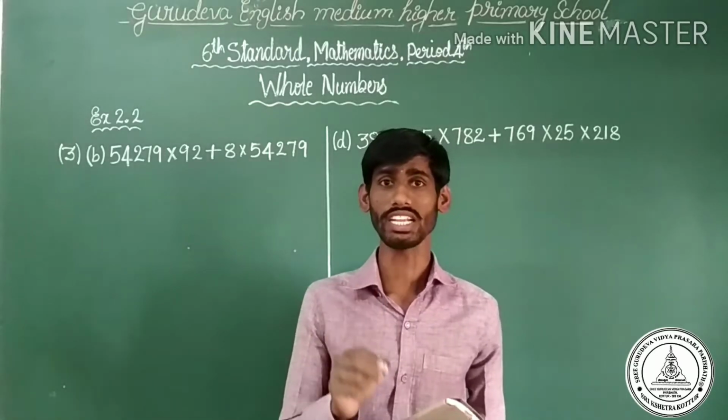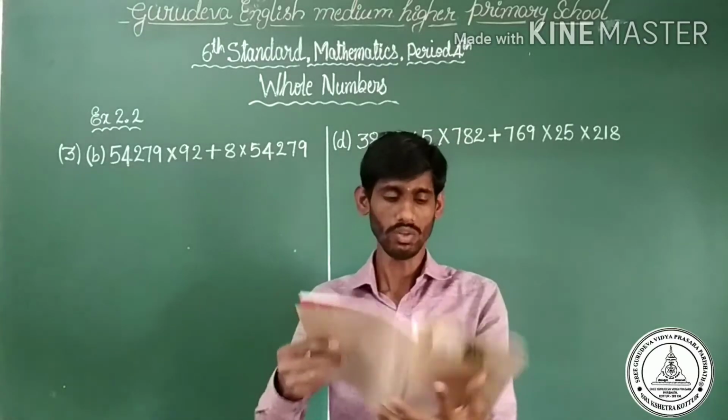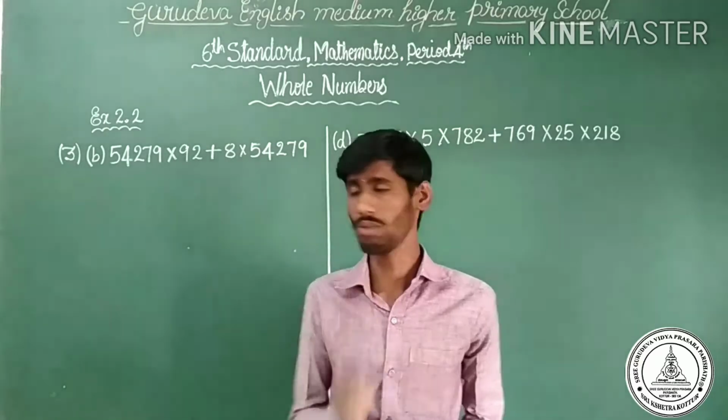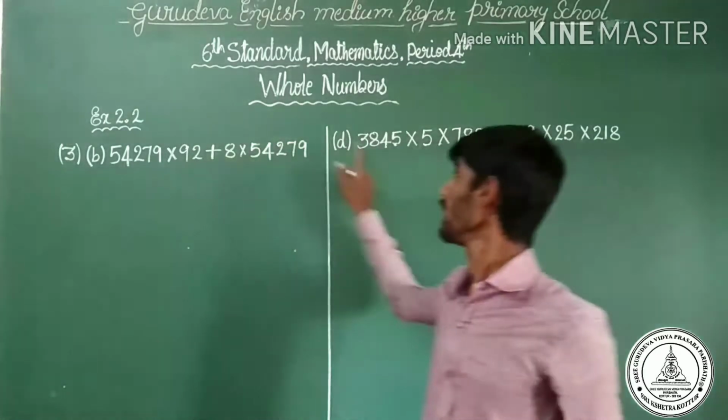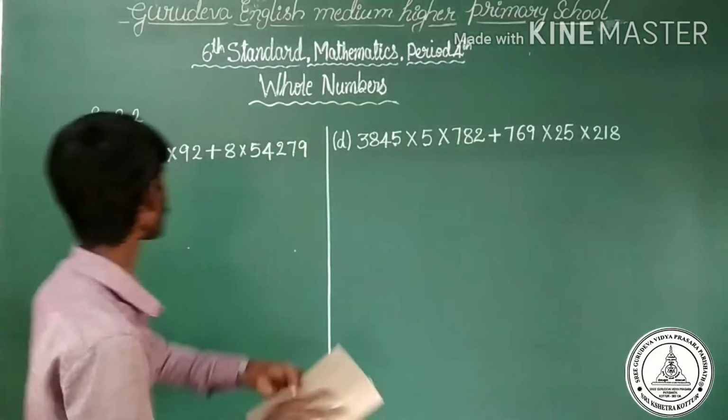In this period, we will continue exercise 2.2. Third one: find the value of the following. There are 4 problems. I will solve B and D. The rest of the 2 problems are your homework. Observe here.